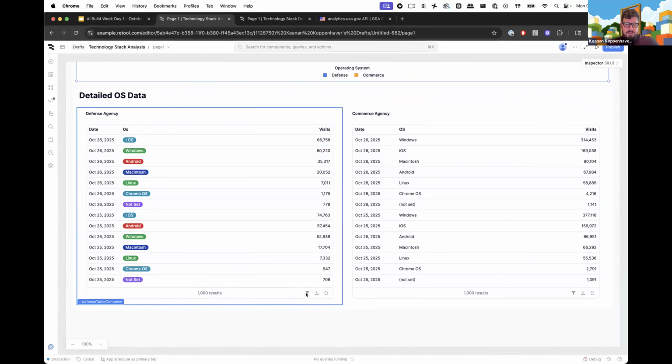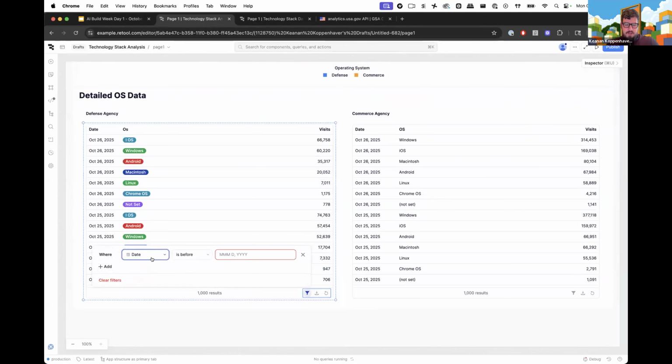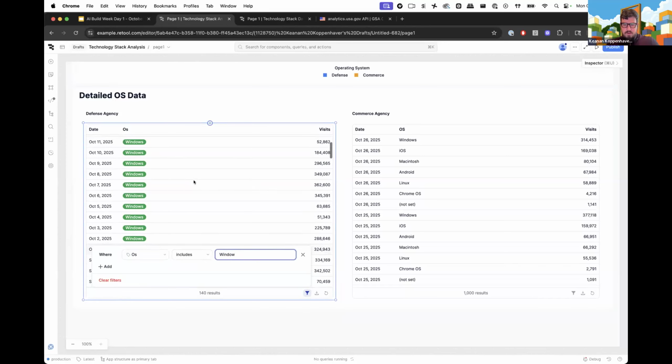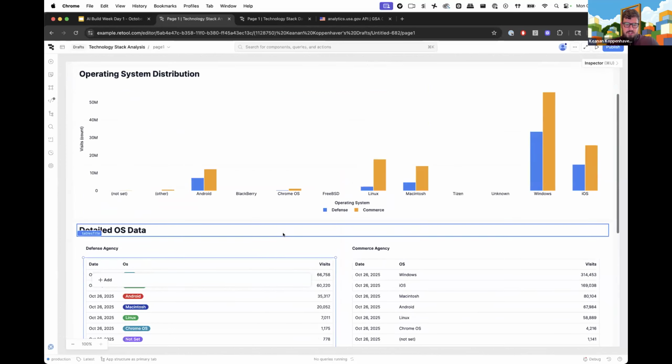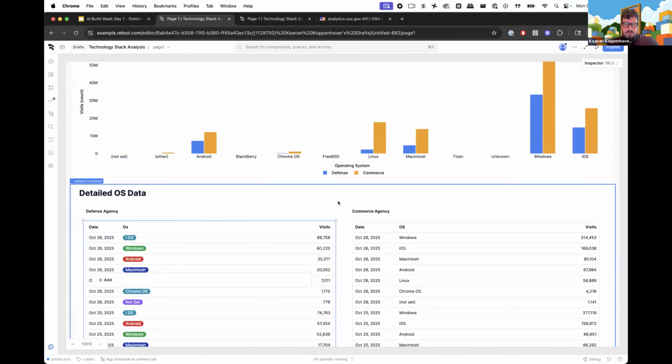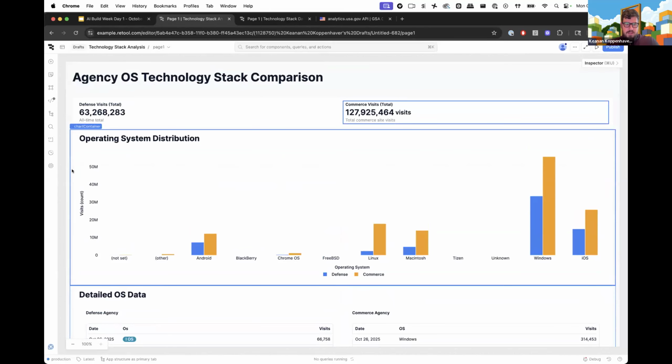Because these are the same Retool table components that you're familiar with, you can do things like filter. If we want to only include the Windows results, we can do that. And then we see Windows site visits going all the way back to as far as the data supports, right? So there are lots of things you can do with the fact that your generated app is just Retool components under the hood.